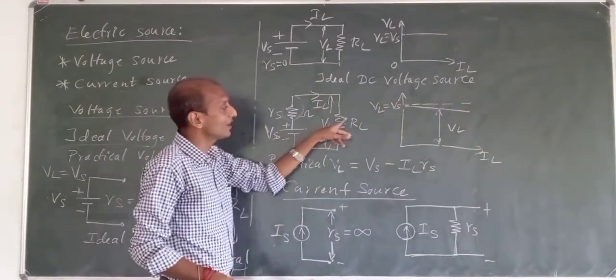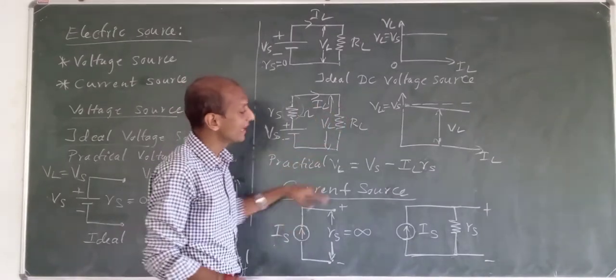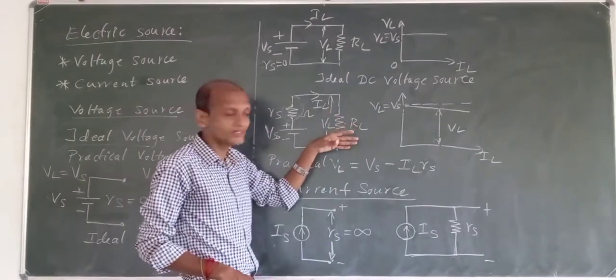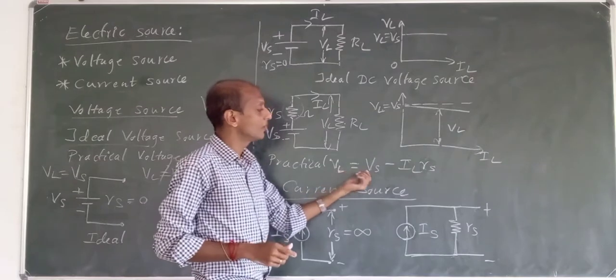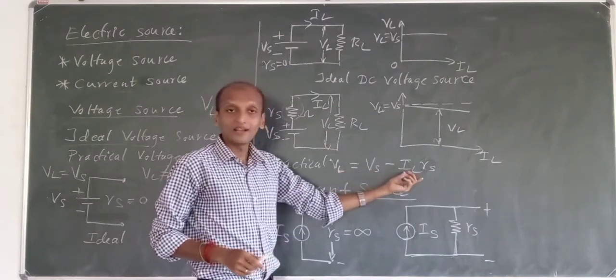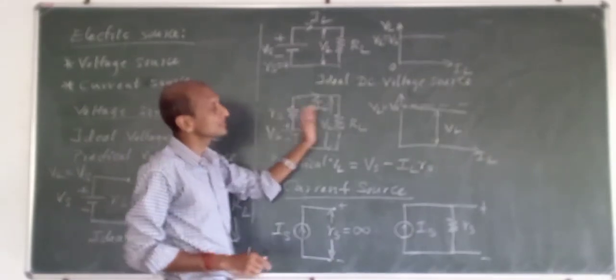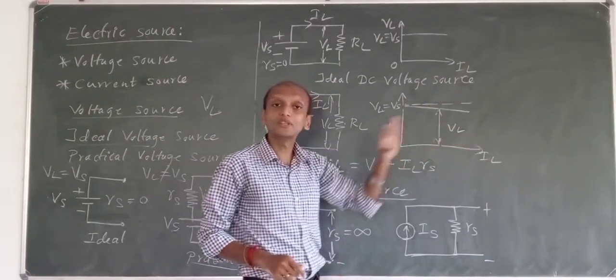As we have this resistance value which will be varying, current also varies, and as this resistance decreases, current increases, isn't it? So then I can say VL will be equal to Vs minus IL into Rs. There is certain internal resistance, so that is why we won't have all of the voltage appearing across the load.